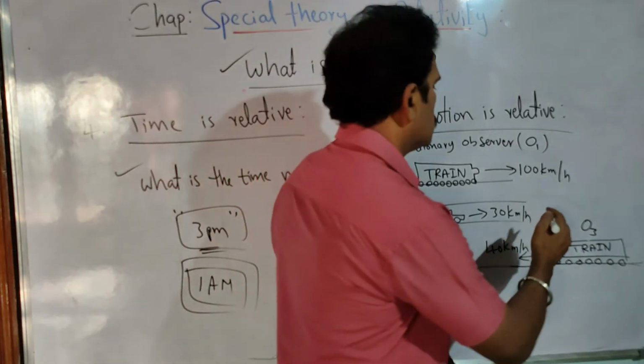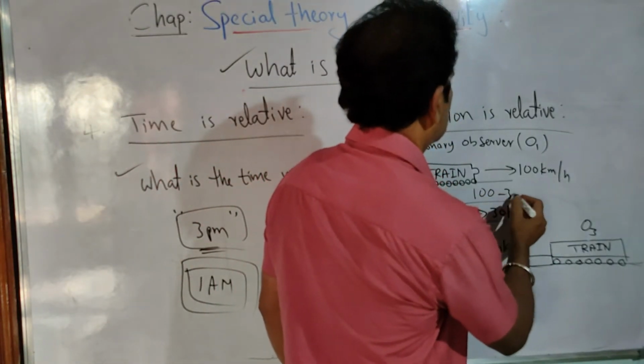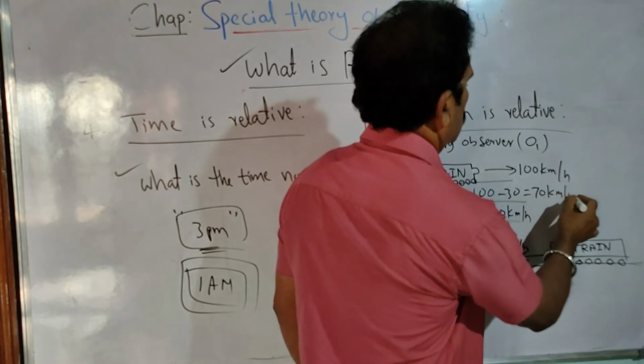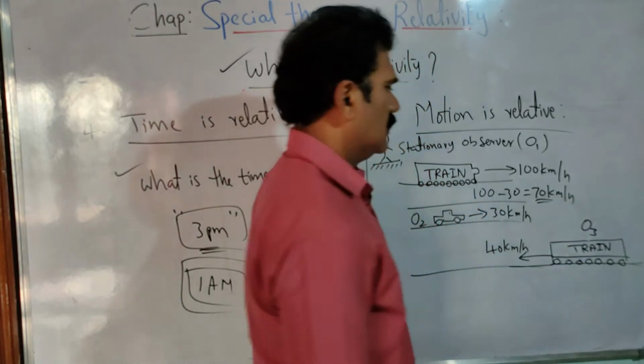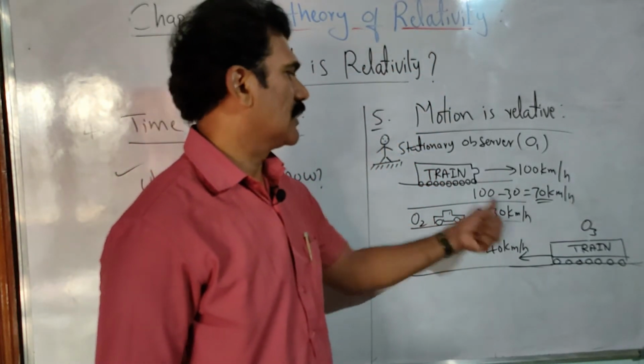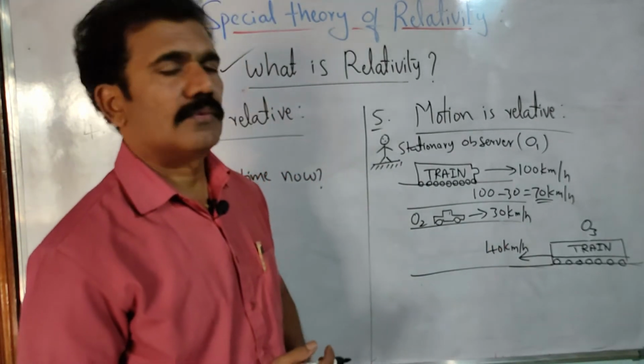That means he finds that the train is moving with the speed of 100 minus 30, that is equal to how much? 70 kilometers per hour. So that is the speed observed by an observer who is moving in the same direction as the train. Clear? Now what about the observer O3?